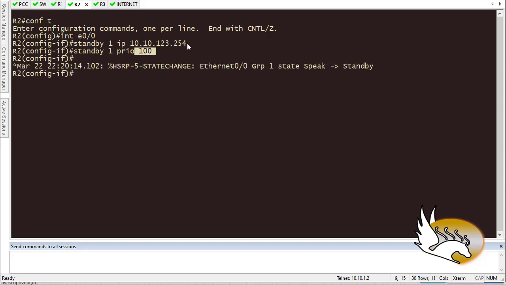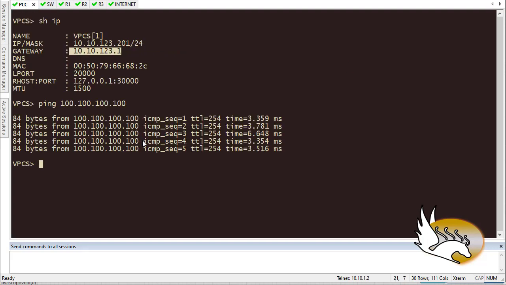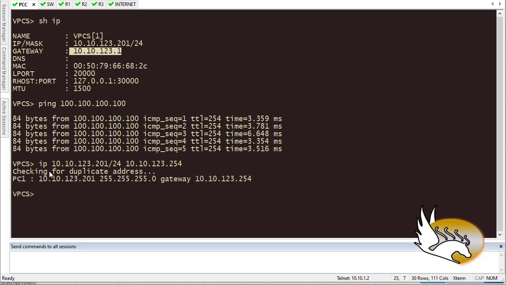So now that I have done this, I need to go to PCs, and I need to tell them that your IP address is going to be now something else. 10.10.123.201/24. Now the gateway is going to be 10.10.123.254 instead of 1. Now that I have assigned this, PC of course doesn't know that this is a virtual IP address. It says that this is the way out, so PC is not going to feel any difference. But let's see what happens. PC is going to try the ping one more time.